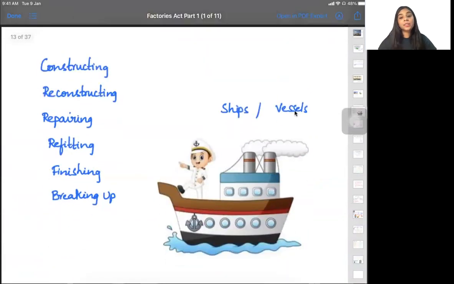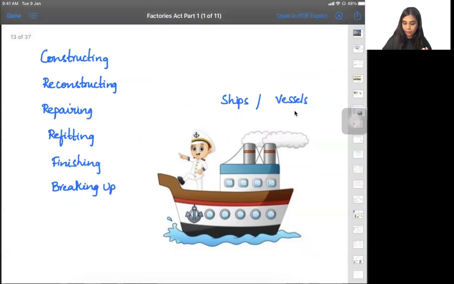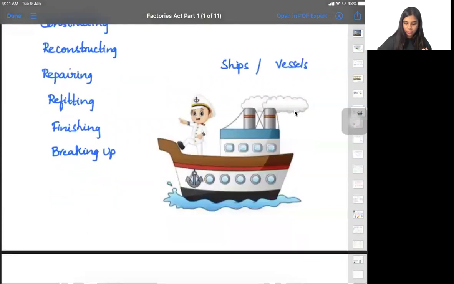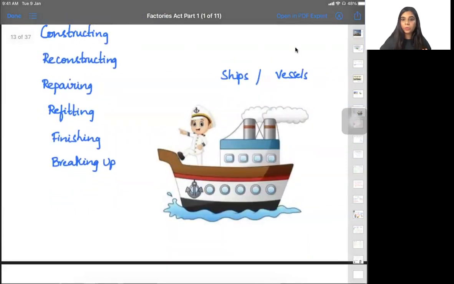Moving ahead, anything that is concerned with ships or vessels, that is you're either constructing a ship, you're reconstructing it, you're repairing it. Suppose the ship has gone on a long journey and it has come back, some parts are missing, so you're refitting the parts, you're finishing the ship, you're breaking the ship down. Ships are very big, so in order to break it down also a lot of people are involved. So breaking down of a ship is also called a manufacturing process. Is that clear? Yes, ma'am. Yeah. So let's move on to the next one.